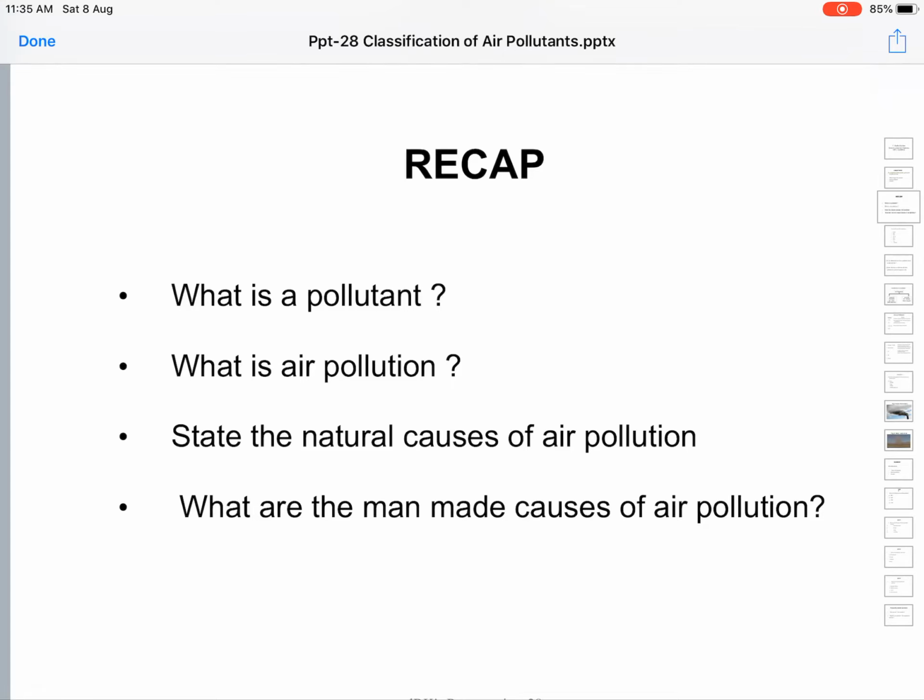First of all, what is a pollutant? We have defined what a pollutant is.